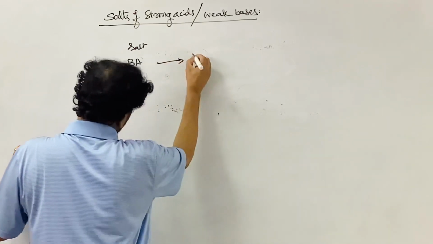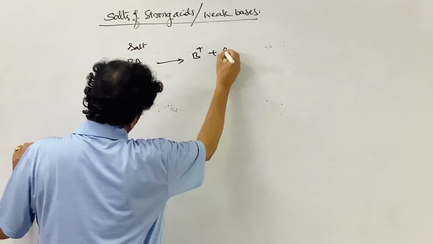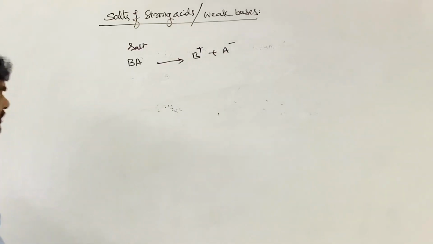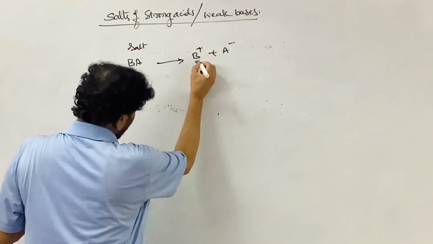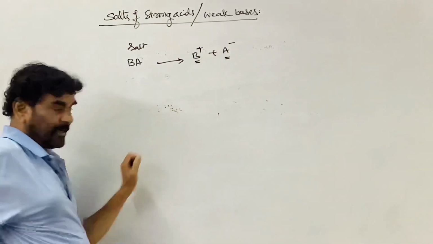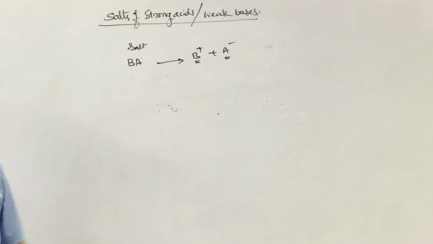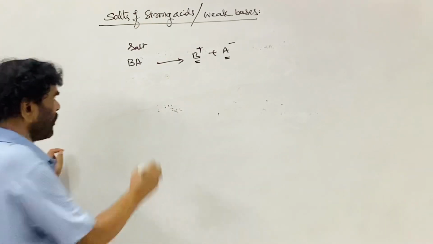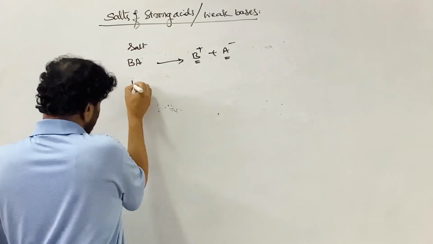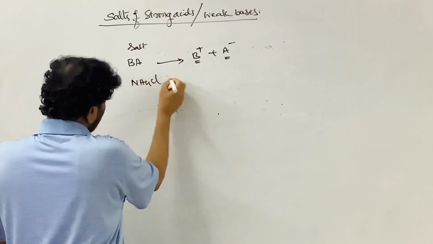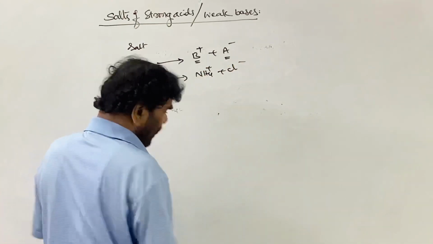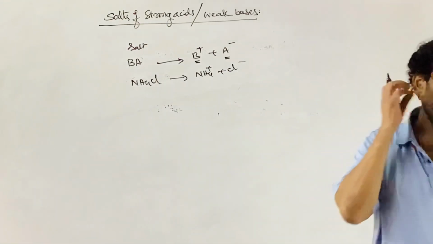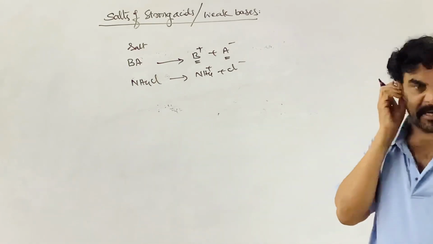This gives the B plus ion and A minus ion. This is the weak component, and this is the counterpart of the strong acid. That will not undergo. The same thing if I write for ammonium chloride, this is ammonium ion and Cl minus ion. I told you all salts are strong electrolytes. To the dissolved extent they undergo dissociation.